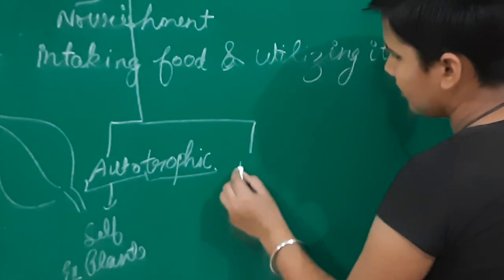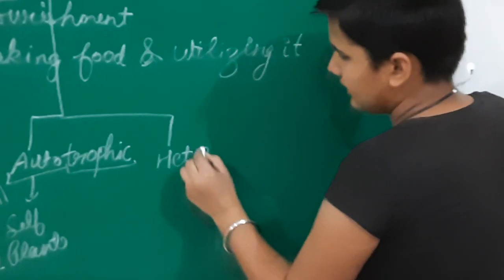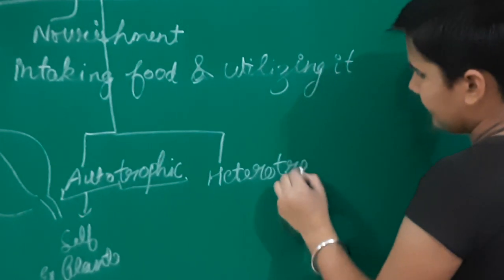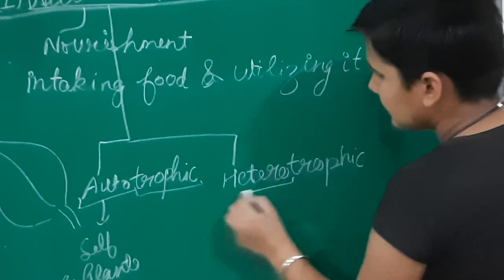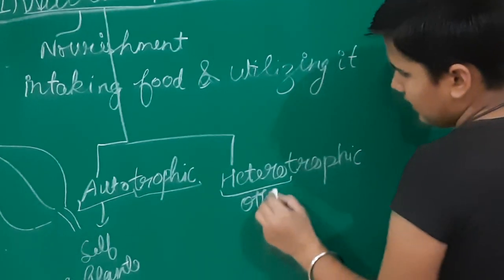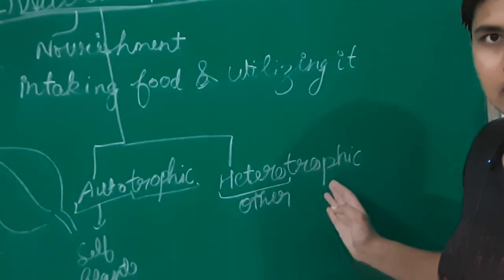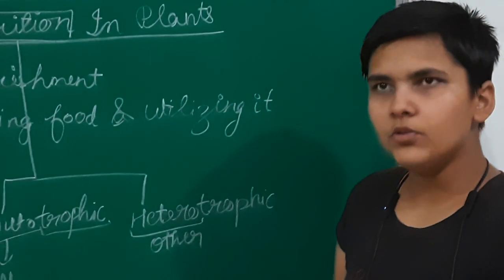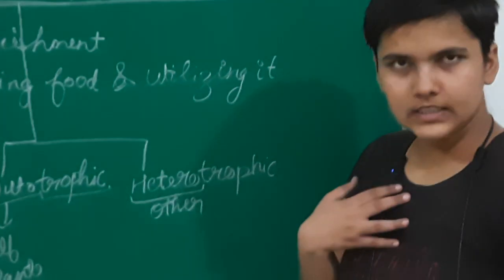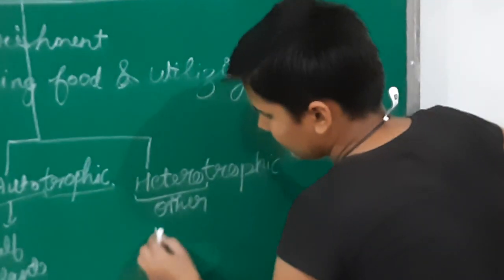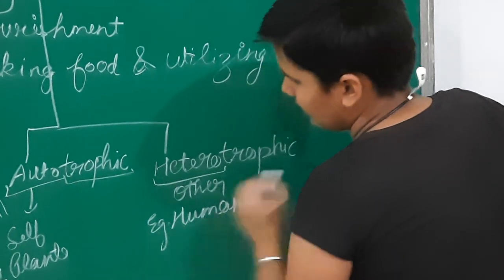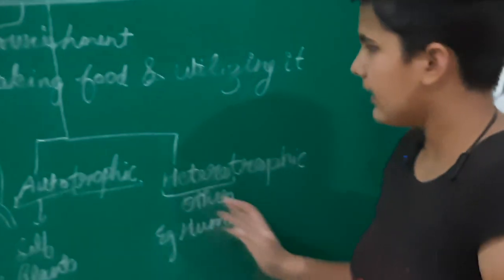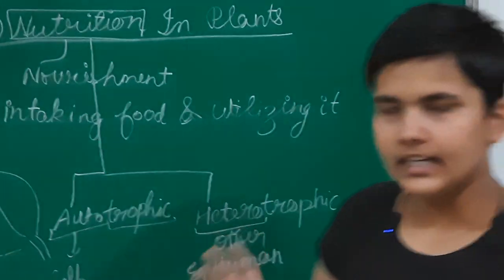Then comes heterotrophic. Hetero means others. So heterotrophic generally means the one who depends on food made by others. Examples are humans and other animals. These are the two different types of nutrition as seen on this earth.